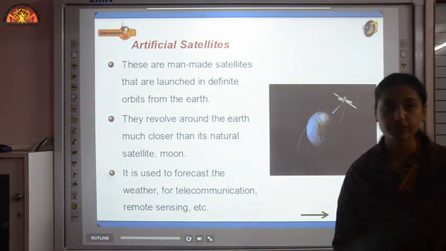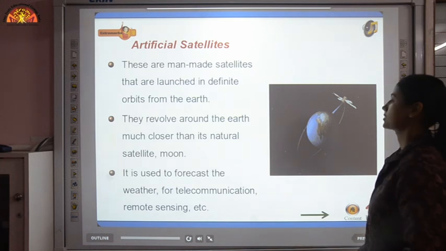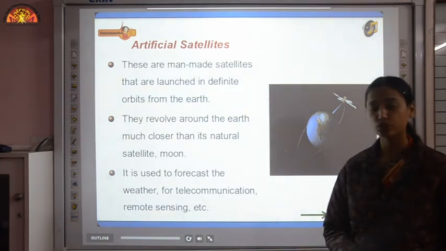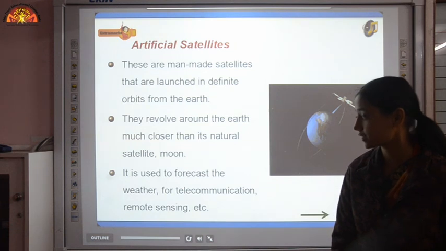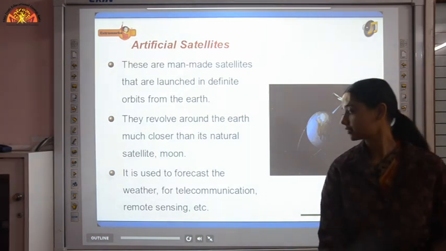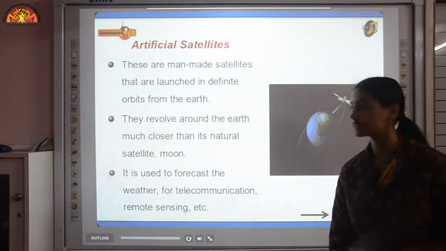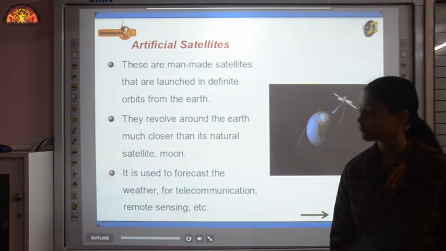Now, what is the purpose of launching these artificial satellites? They are used in weather forecasting, in TVs, in radios, in remote sensing, and in identifying the minerals present on the Earth's surface. So for all these purposes, we use artificial satellites.